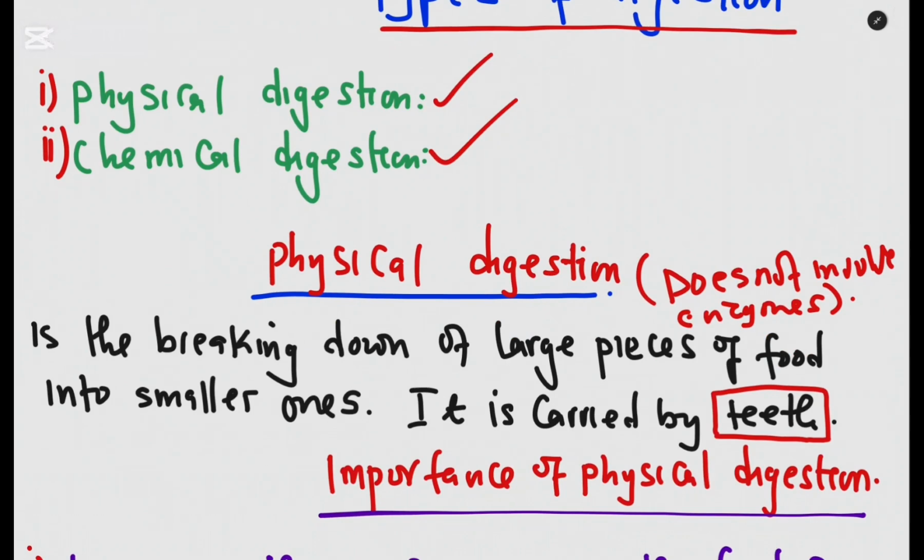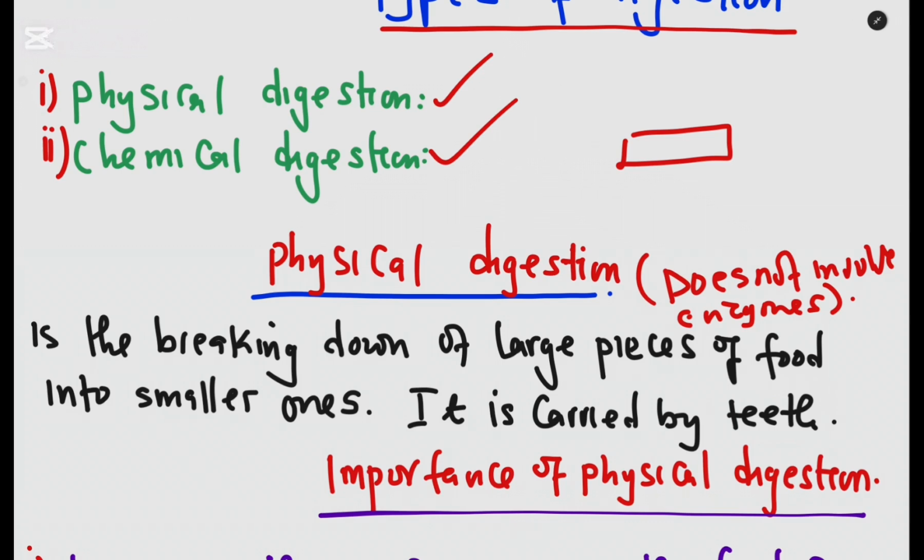So for example, let's say you are eating cassava. You bite or you ingest, then you start chewing. That is breaking down into smaller pieces. And this is carried out by the action of teeth in the mouth. So physical digestion, we cannot just talk of the one that occurs in the mouth, but also some other section of the digestive system.